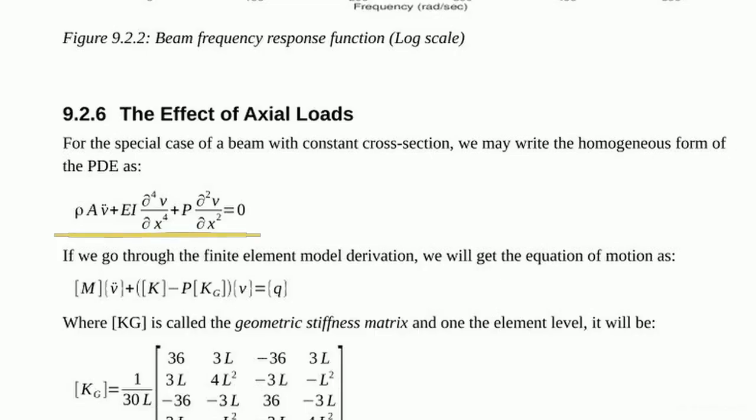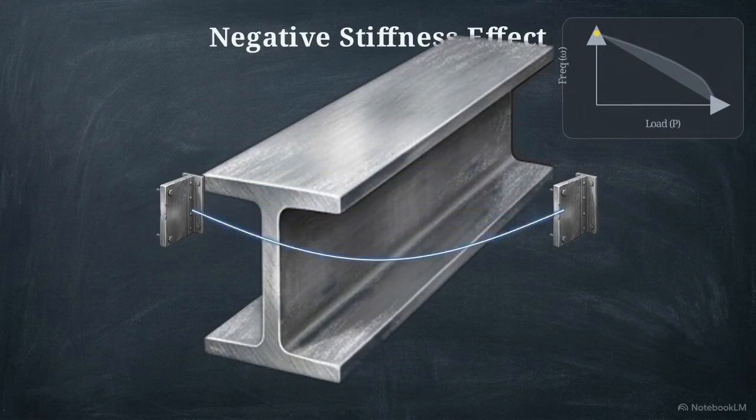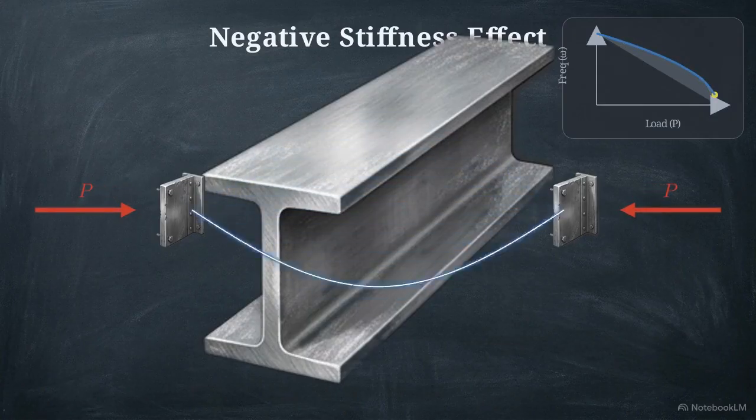This partial differential equation governs the dynamic bending of a continuous beam. The first two terms capture the standard interplay: physical mass dictating inertia and elastic stiffness pushing back. The third term introduces a disruptive variable, multiplying axial load P against spatial curvature. By mathematically coupling the applied force to the bending geometry, the static environment alters the dynamic capability of the structure.